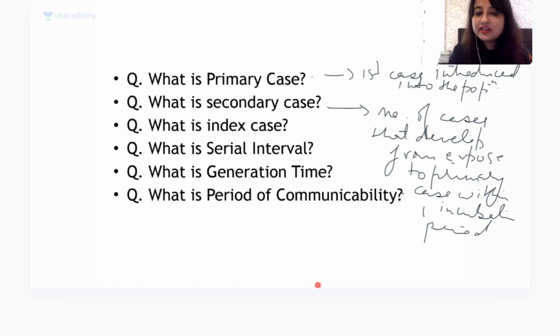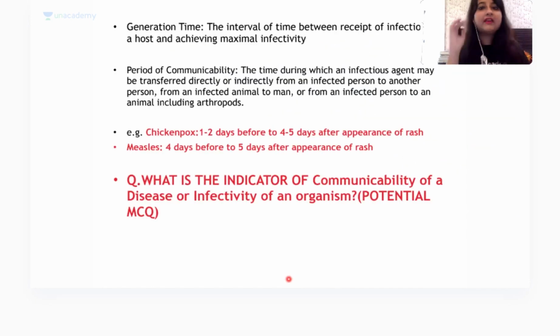Now, what is generation time and period of communicability? Generation time is the interval of time between receipt of infection by a host and achieving maximal infectivity. From the introduction of the organism until maximum infectivity occurs is known as generation time.